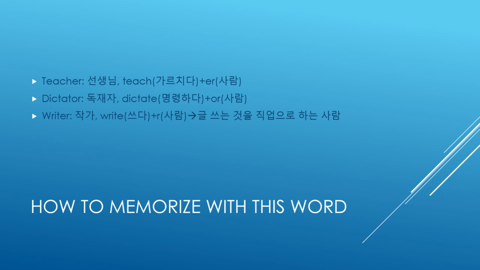Okay, let's go for writer. Writer is a very tricky word to understand. Writer, the word came from write and R. Write is to jot something on a piece of paper. And also there's a word called R. R can be used as a professional suffix, so that's what we say as writer. Okay, let's go to the next page.